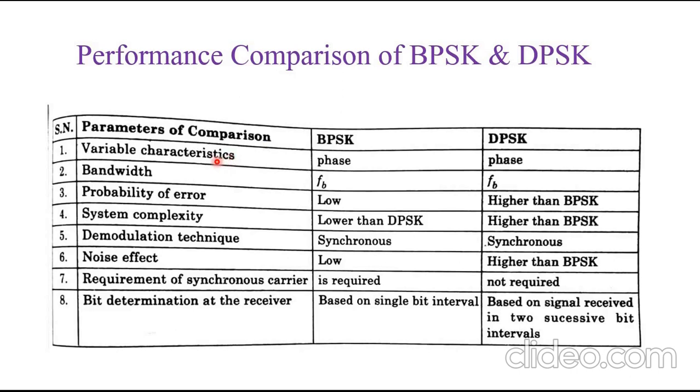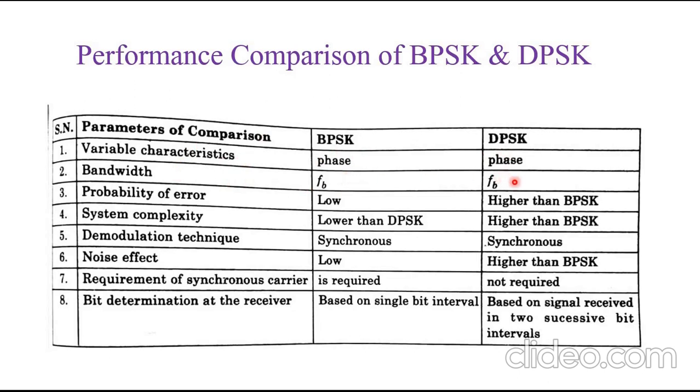The first one is variable characteristics. In BPSK, the phase varies according to the input binary symbol, and in DPSK the phase also varies. So phase is the variable characteristic of both BPSK and DPSK. The bandwidth of BPSK is FB and DPSK is also FB.